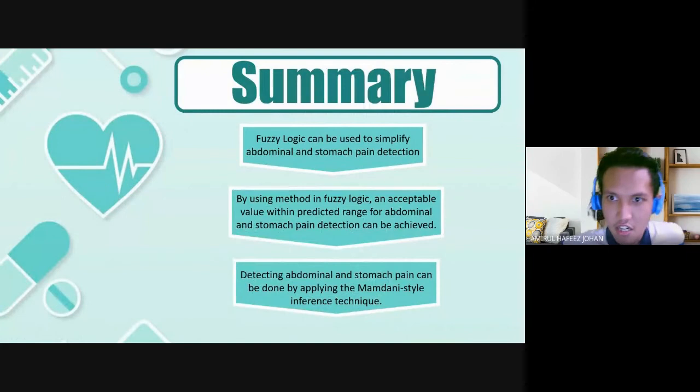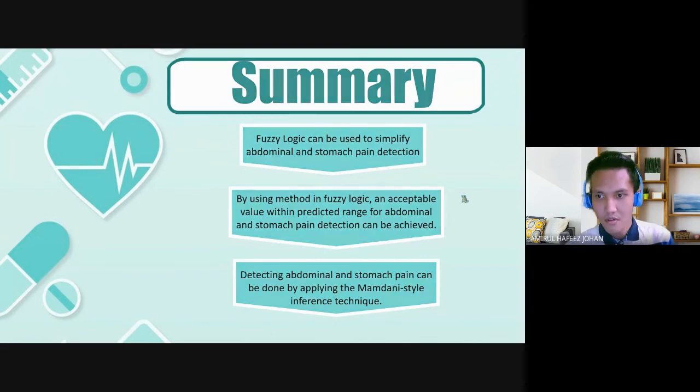So this is our summary of our project. The fuzzy logic can be used to simplify abdominal and stomach pain detection. Secondly, by using the methods in fuzzy logic, an acceptable value within the predicted range for abdominal and stomach pain detection can be achieved. And finally, detecting abdominal and stomach pain can be done by applying the Mamdani style inference technique.